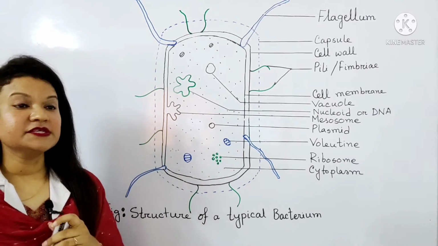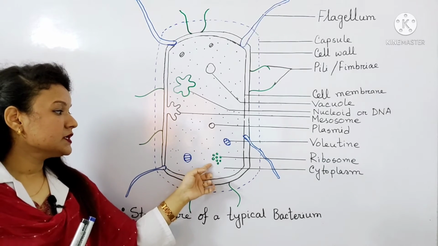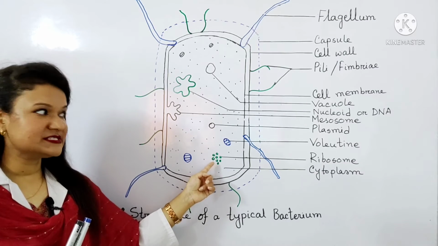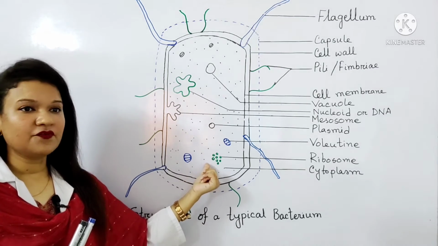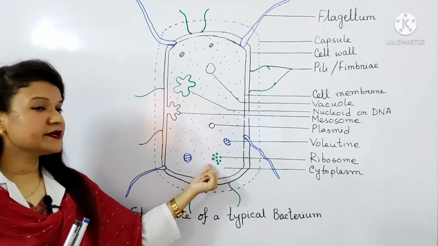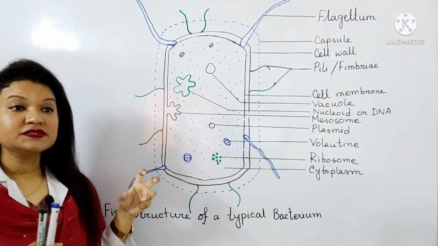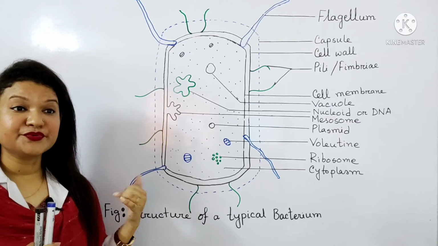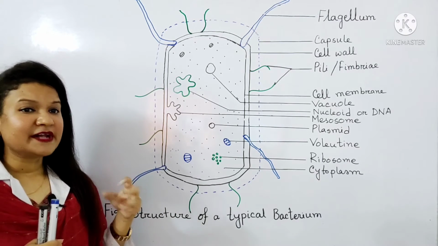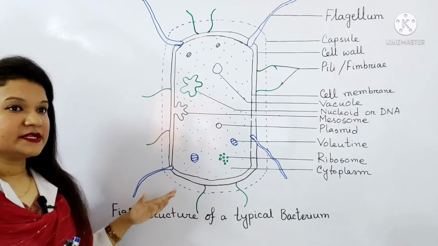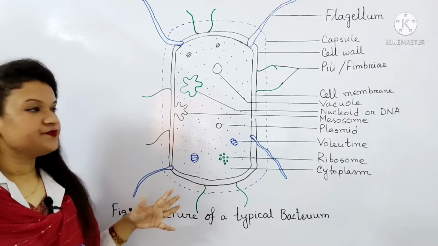Now, I will describe this. First of all, I will describe the ribosome. This is our ribosome. We know that this is the protein factory of the cell. Here, the ribosome is a small granular structure consisting of RNA and protein. Bacterial ribosome is 70S in size.